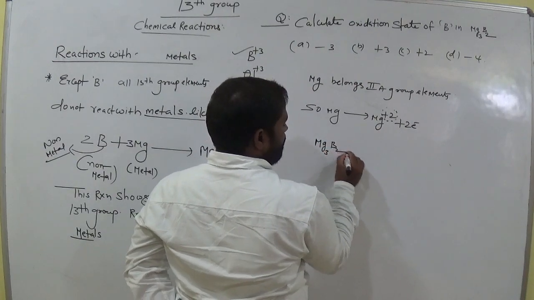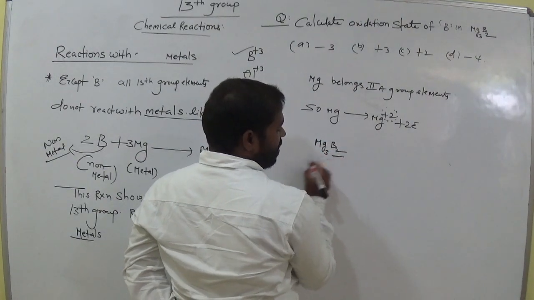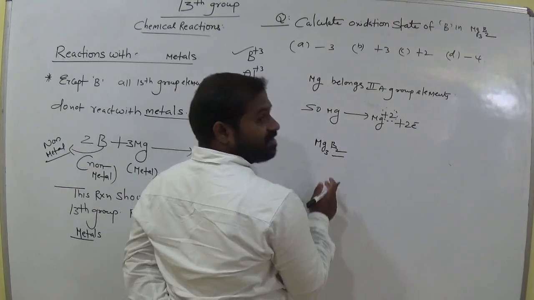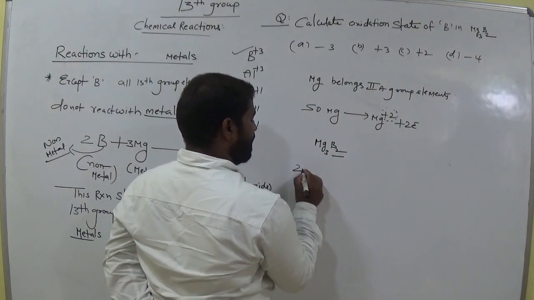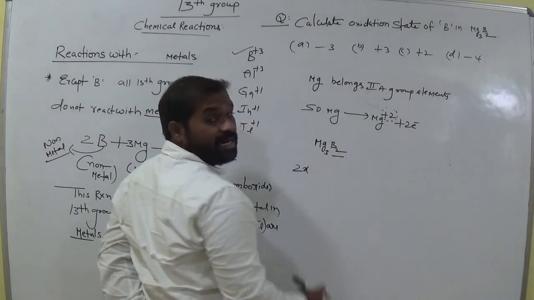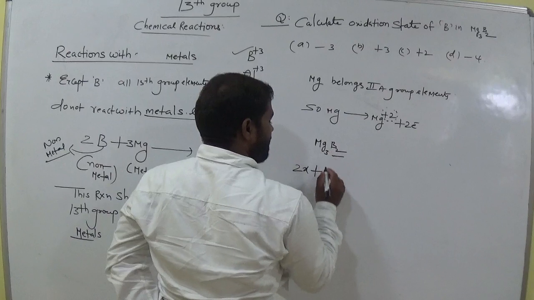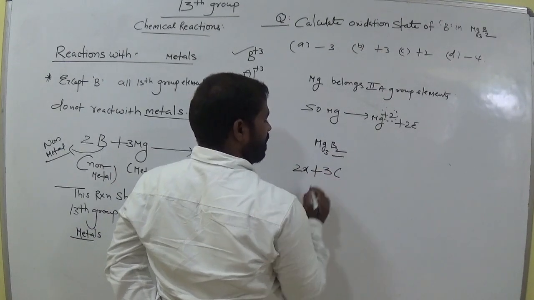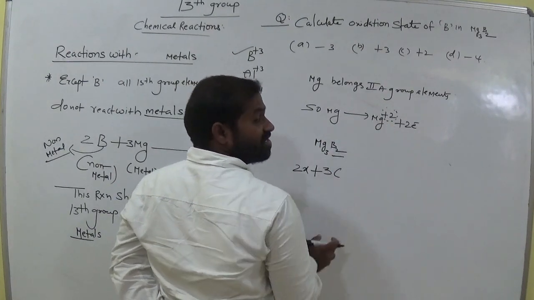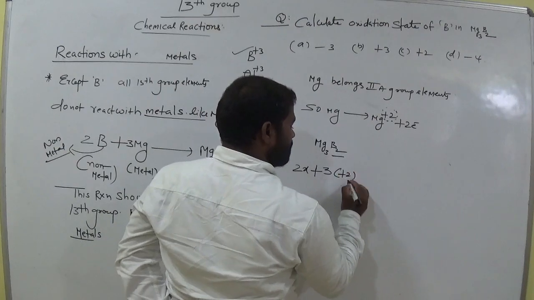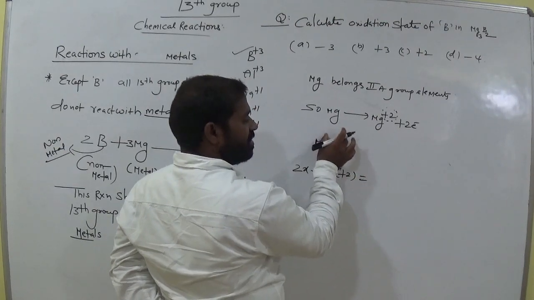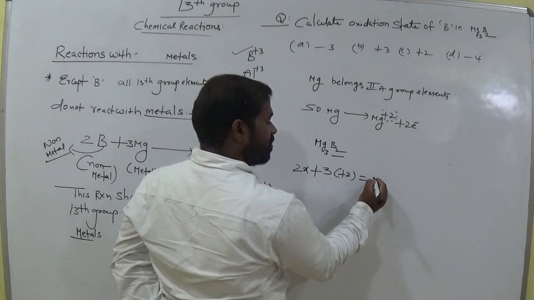Am I right? Now I would like to calculate the oxidation state of boron here. How many boron atoms here we have? 2 borons. So take it as 2x. Now how many magnesium here we have? 3. Okay. Now each magnesium carries how much charge? +2. Am I right? So now is there any charge on this molecule, either minus or plus? No. So equal to 0.